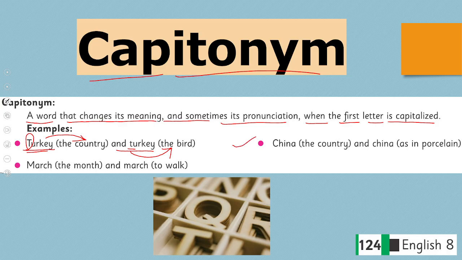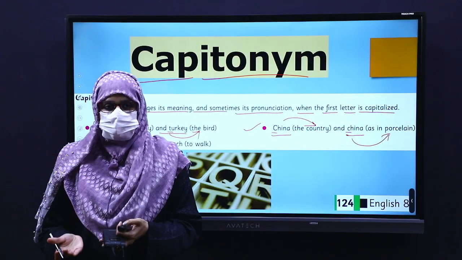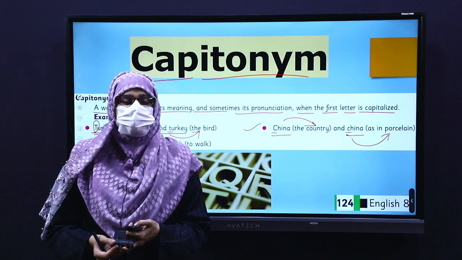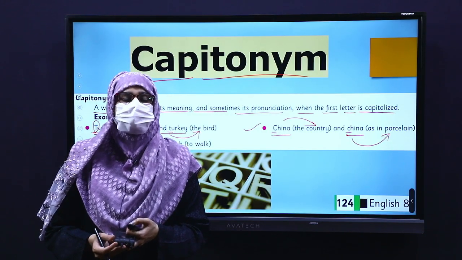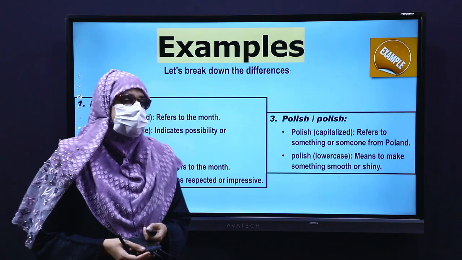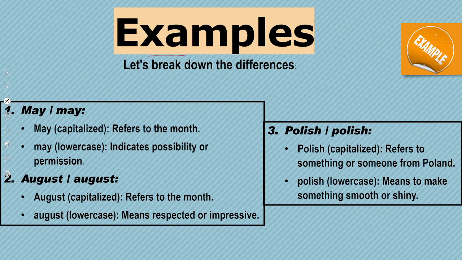Similarly, in the next example, if the C is capitalized in the word China, it means the country. Whereas, if the C is lowercase in this word, it means porcelain. जिसे हम कहते हैं चीनी के बर्तन. चाइना में अगर C कैपिटल है तो उसका मतलब है कंट्री चाइना, और अगर C लोअर केस है तो उसका मतलब है चीनी के बर्तन. Let's have a look at some more examples.